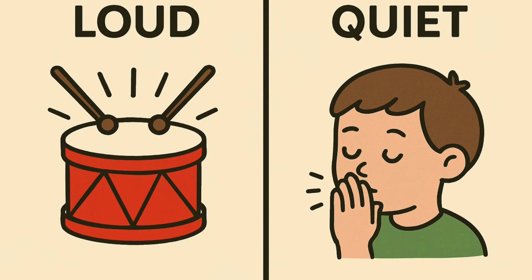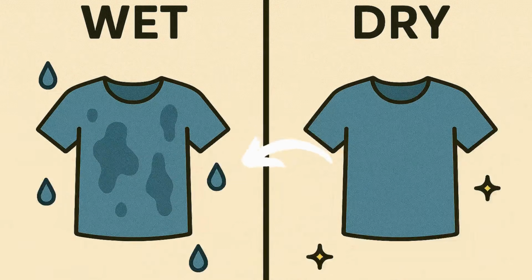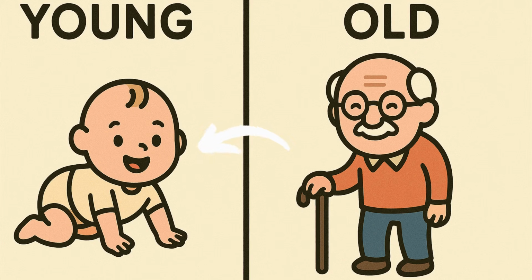Loud. Quiet. The drum is loud. The whisper is quiet. Wet. Dry. His clothes are wet from rain. Now they are dry. Young. Old. The baby is young. The grandpa is old.